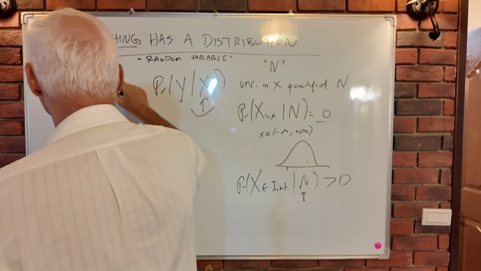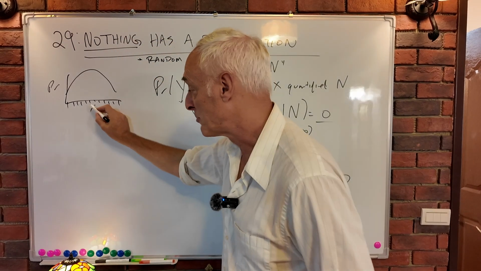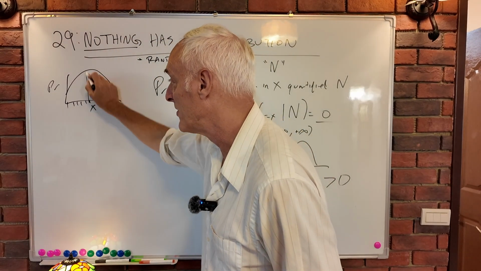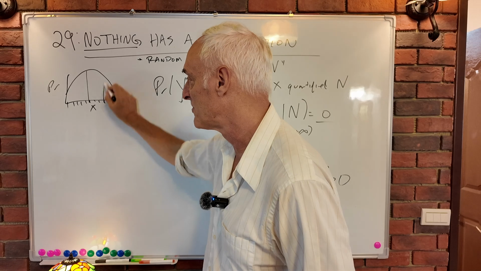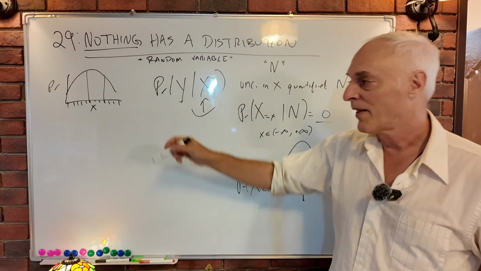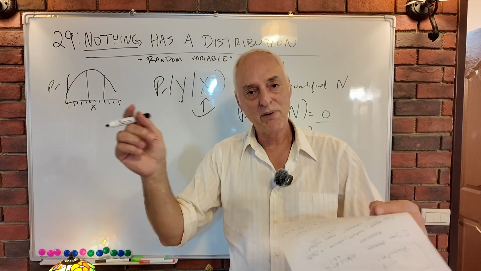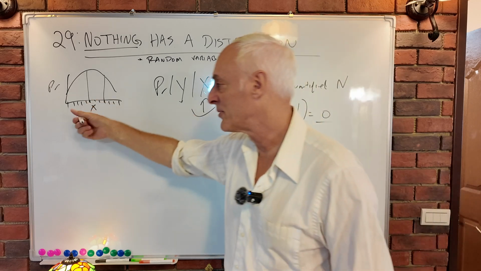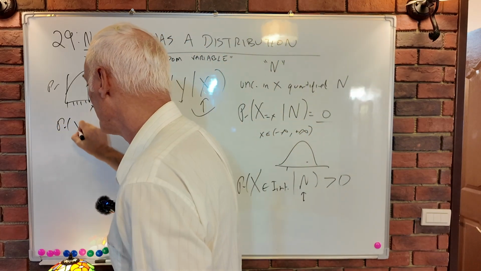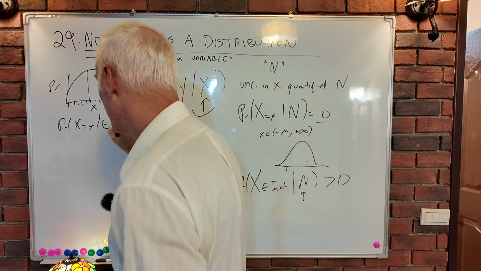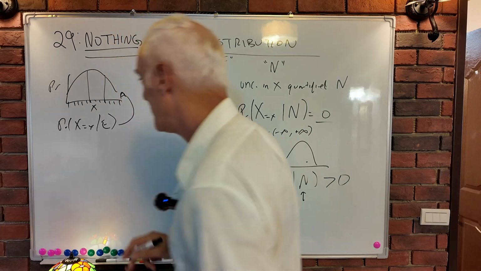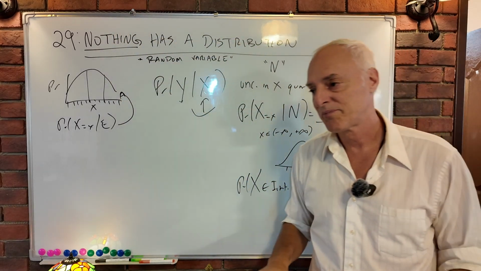And we draw a shape like this. It's the probability x takes this value is this. The probability x takes this value is this, and so on. We have more than one possible value, and the probability based on some evidence, x equals x given evidence, can be this shape. We could draw this curve.